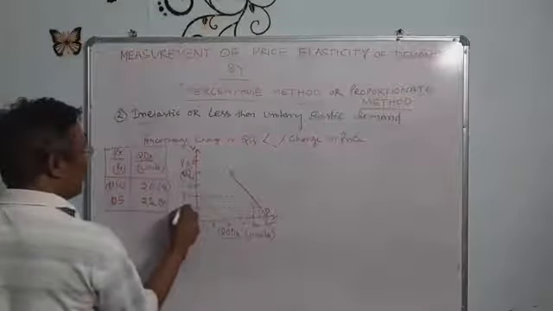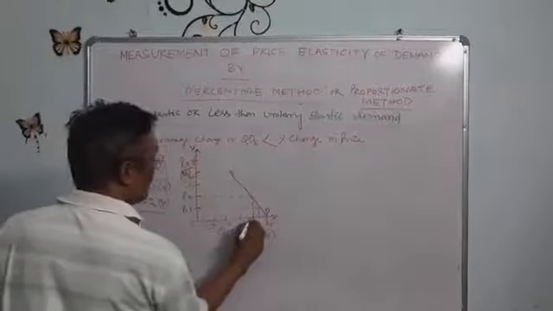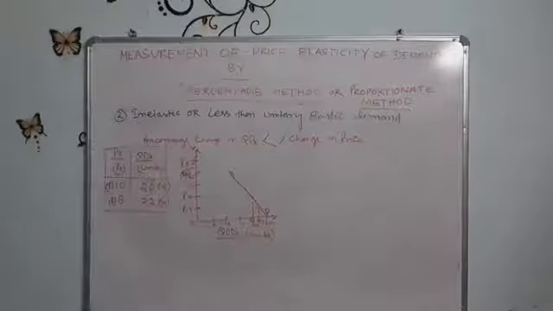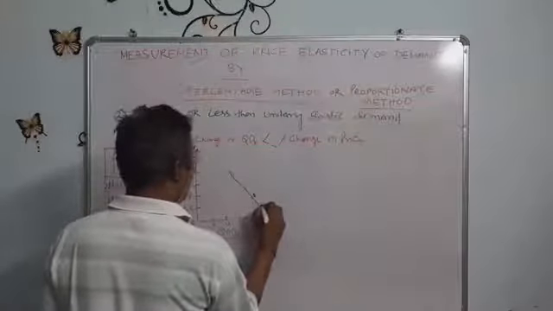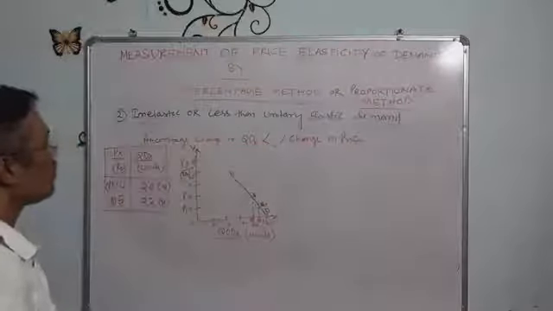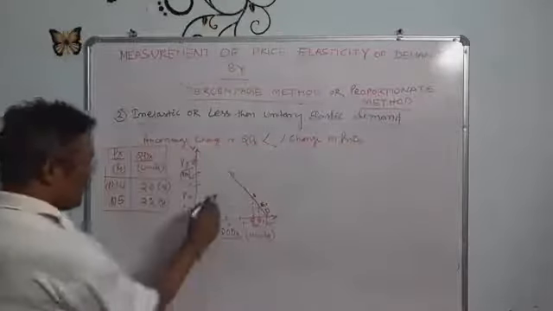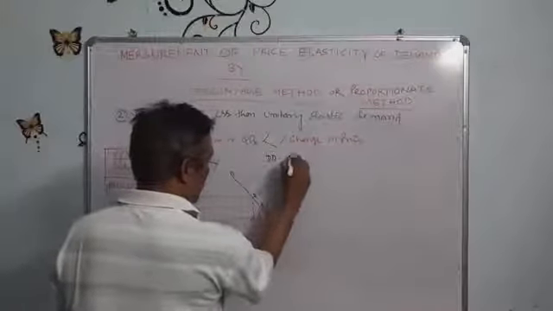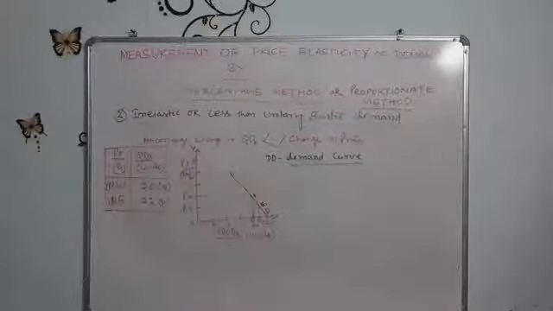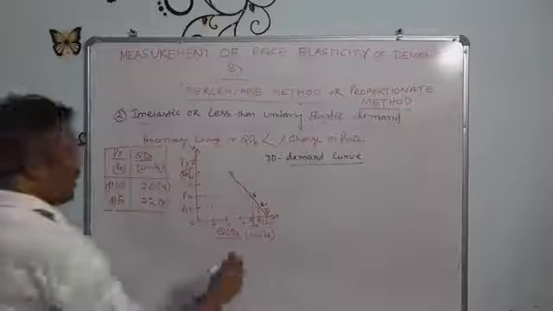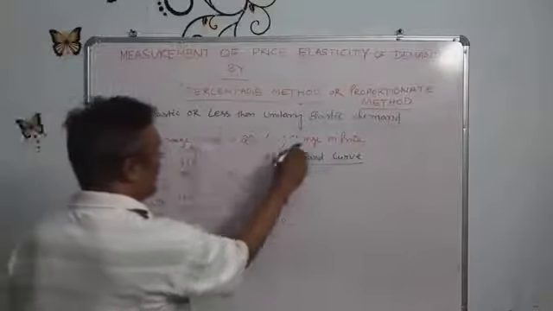This is point E and this is point E1. So in this case DD is the demand curve. This is called the inelastic or less than unitary elasticity demand curve.